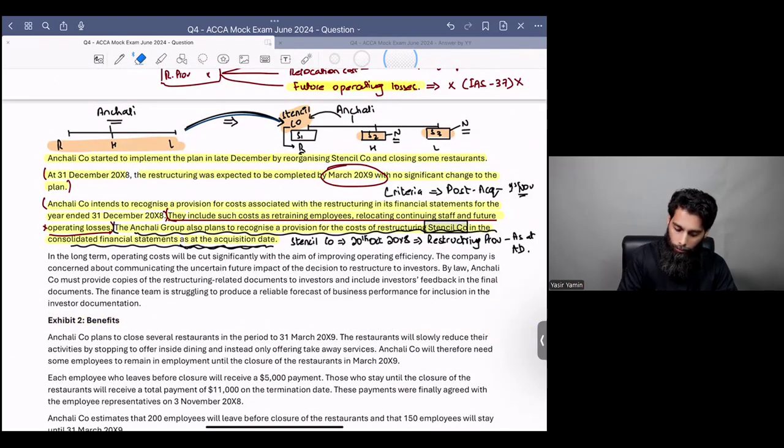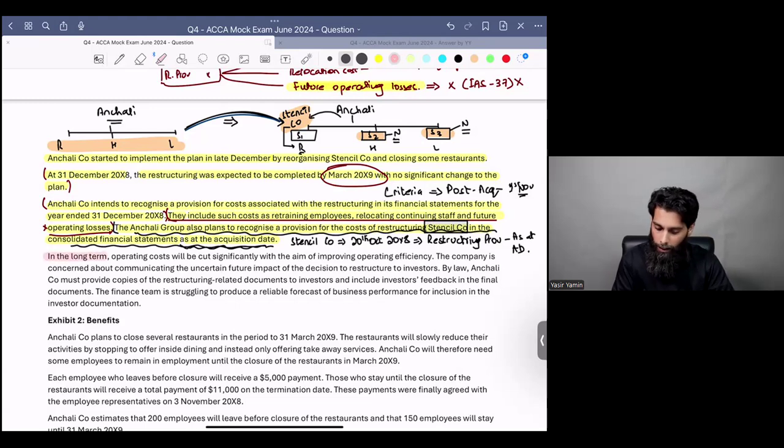In the long term, operating costs will be significantly cut with the aim of improving operating efficiency as part of restructuring. The company is concerned about communicating the uncertain future impact of the decision to restructure to investors. First of all, I would like to ask you a question and use your common sense.